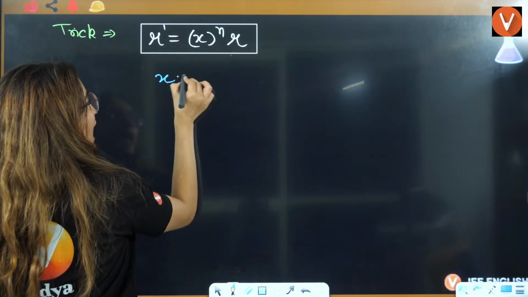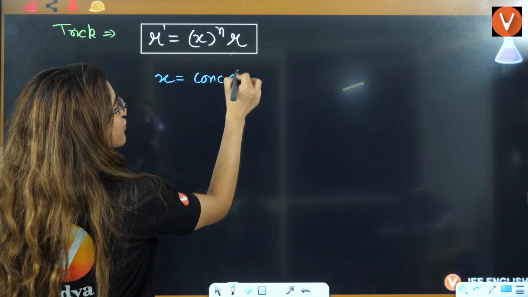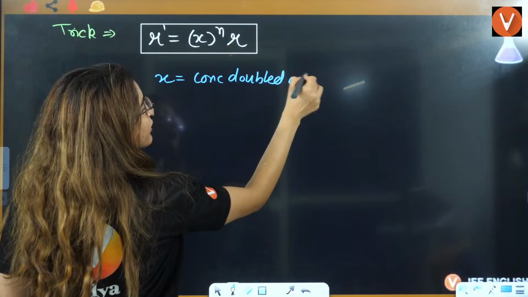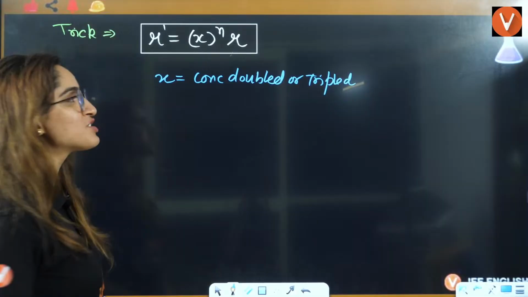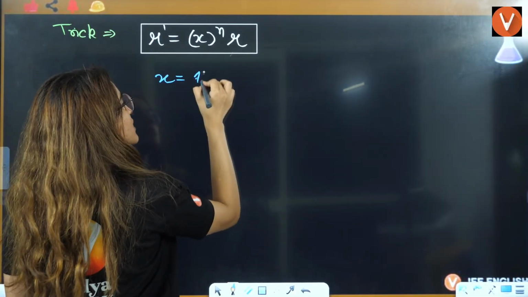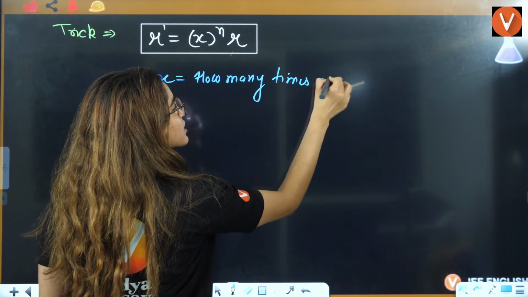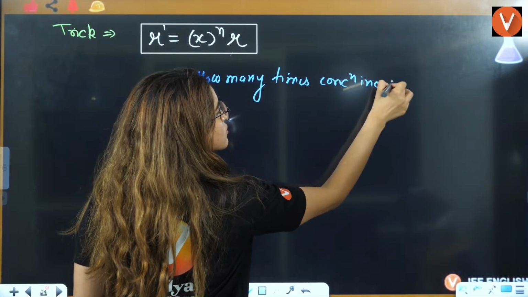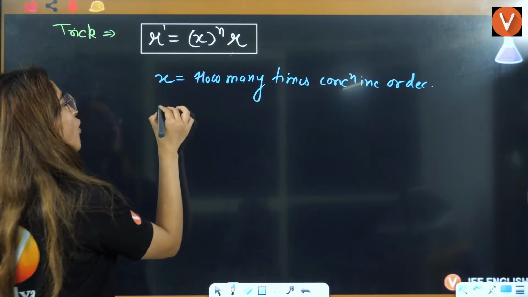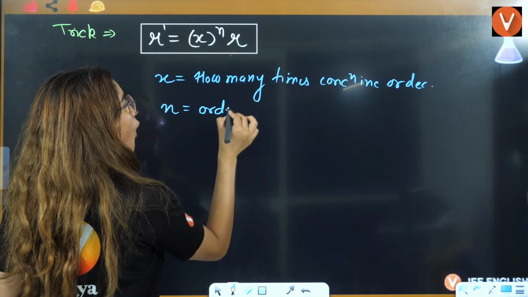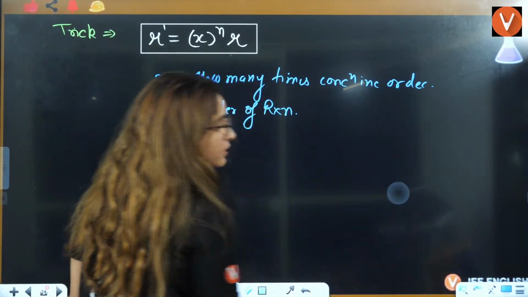What is X? X is nothing but how many times the concentration increases or decreases. Is the concentration doubled, tripled, or what? You can write here how many times the concentration increases or decreases. What is n? n is going to be the order of the reaction.